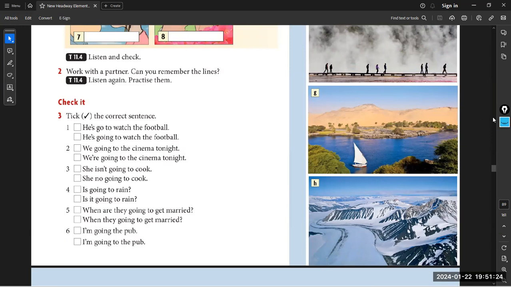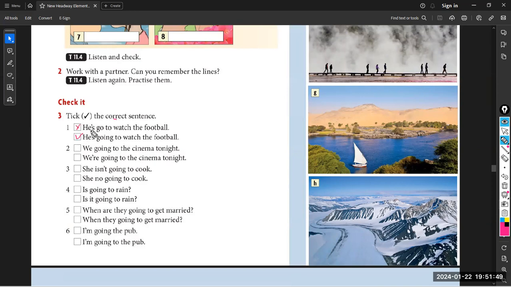Now, the exercise about a check in. Absolutely, this exercise is talking about choosing the correct sentence. So we have to choose the sentence that is correct. 1. He's going to watch the football. Exactly. He is going to watch the football.